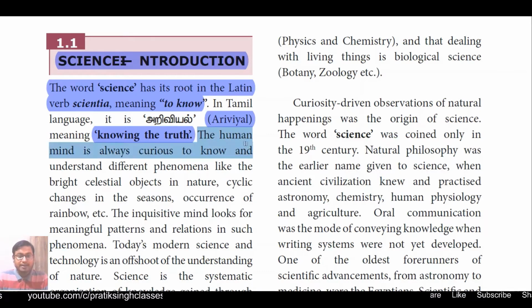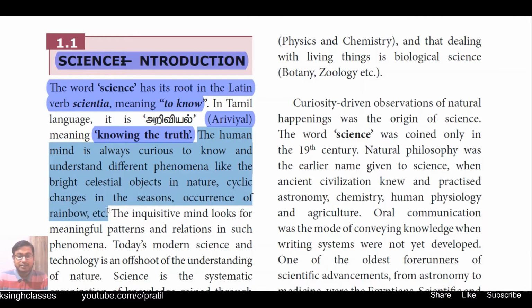The human mind is always curious to know and understand different phenomena like the bright celestial objects in nature, cyclic changes in the seasons, occurrence of rainbows, etc. Since time immemorial we have been trying to find out the reason behind it, why any celestial object looks bright. When we see the sun, why does light come from the sun and the stars? Or whenever a celestial object like a comet passes through the earth's gravitational field, why does it make a tail?